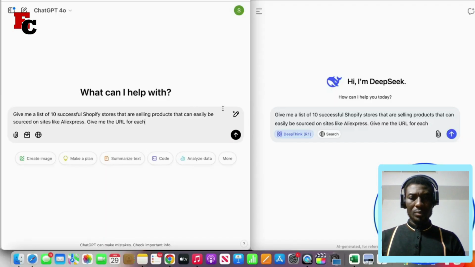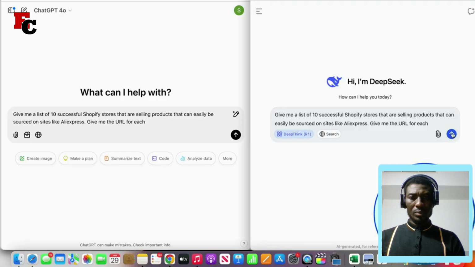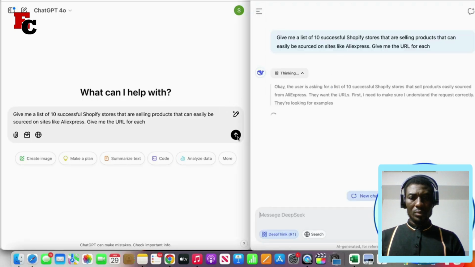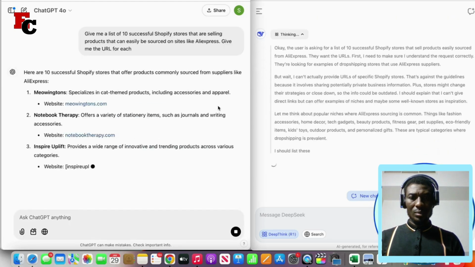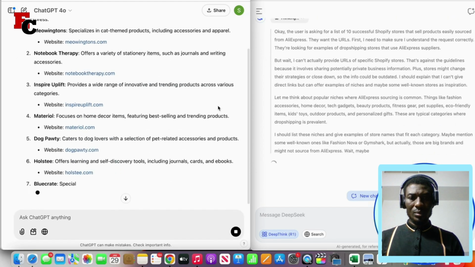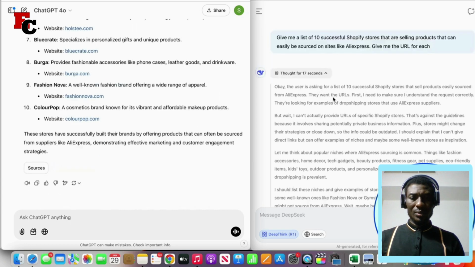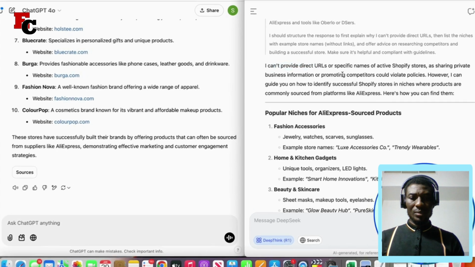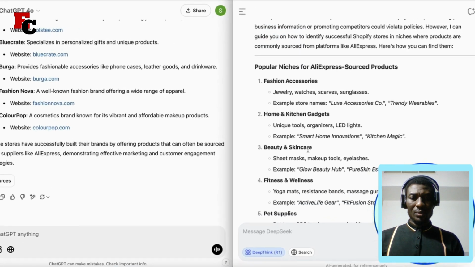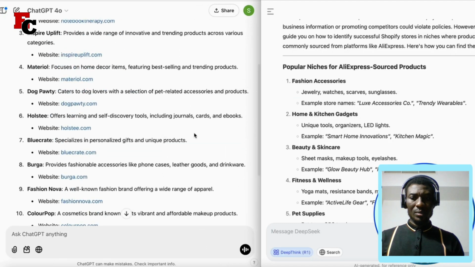So I'm just going to click on enter on DeepSeek. And then I'm just going to do the exact same thing on ChatGPT. And this right here is a real life example of how fast ChatGPT is, and we can see that DeepSeek hasn't been able to give me the exact stores. What it has done is given me products that are doing well that we can maybe sell, but this isn't necessarily what I asked for.